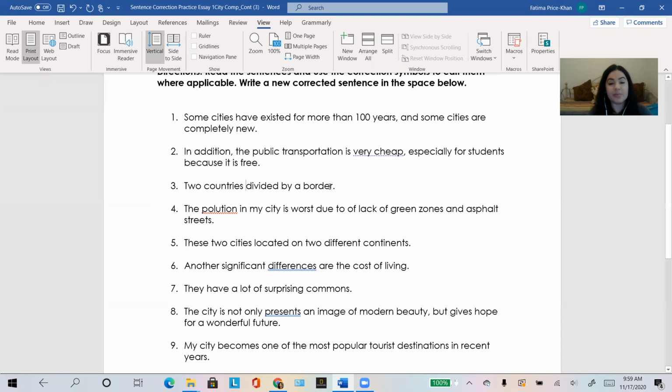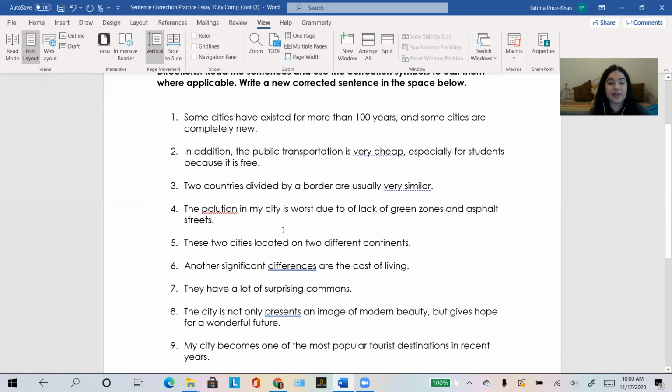Or you could actually add more to the sentence. Two countries divided by a border are usually very similar. Maybe they're talking about the US and Canada or the US and Mexico. Okay, so you could fix this in multiple ways.